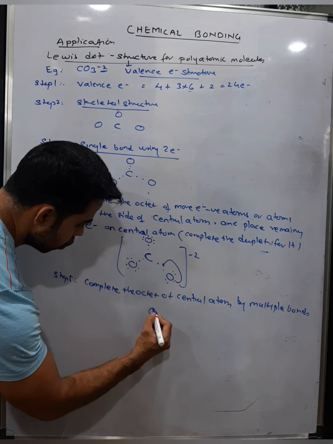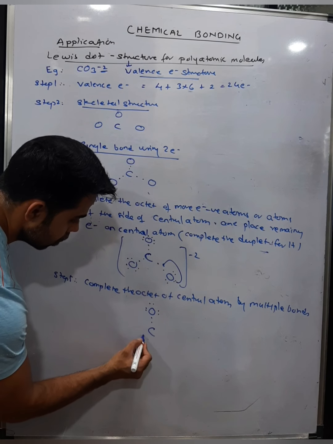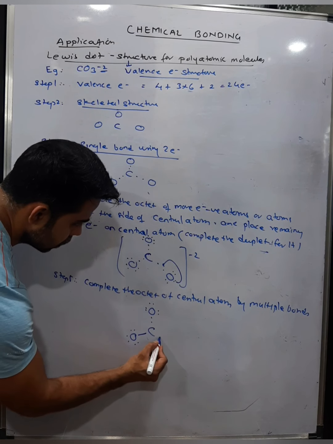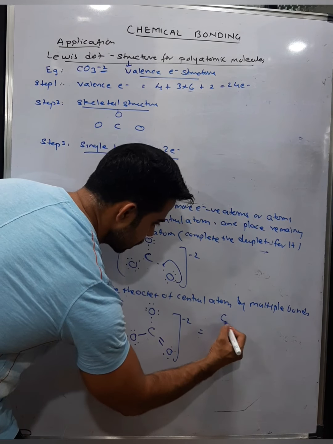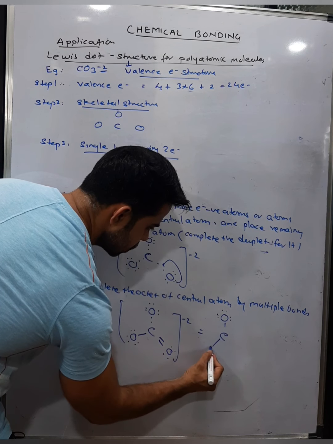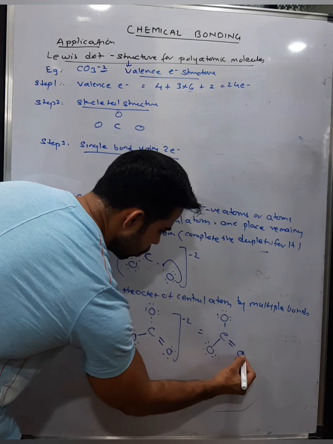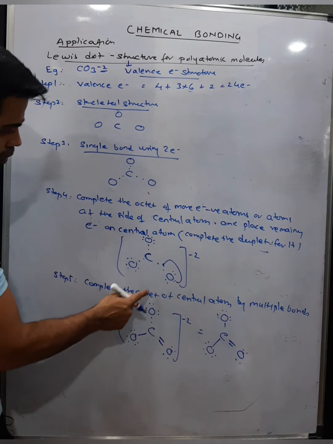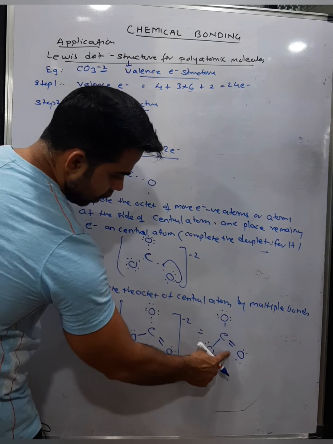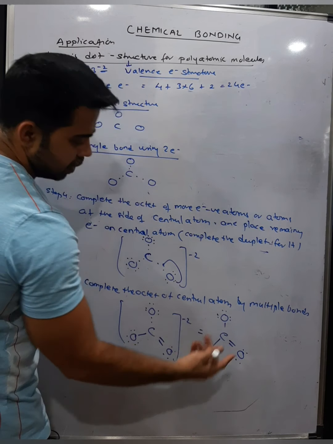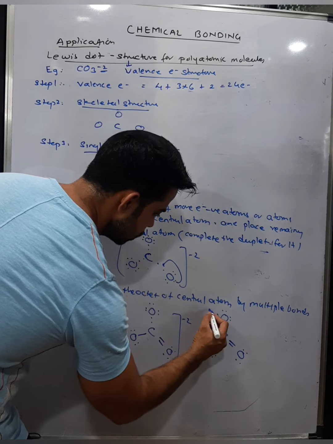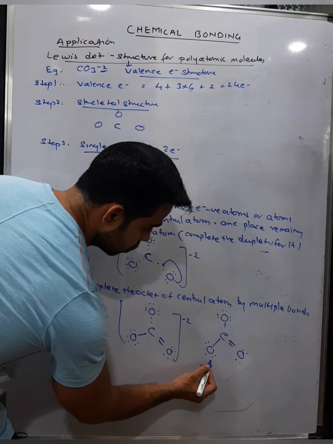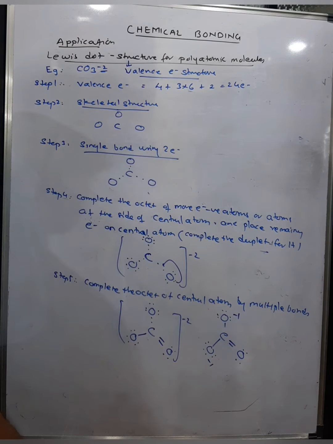So now the structure becomes like this. C, single bond O with 3 lone pairs, single bond O with 3 lone pairs, double bond O with 2 lone pairs. This is the carbonate ion. And you count the total electrons: 8 plus 8 plus 8, that is 24 electrons. And the charge on the molecule is minus 2. So minus 2 किधर आ रहा है? On these oxygens which have an extra electron. That is why minus 1, minus 1. So this is all about carbonate ions.